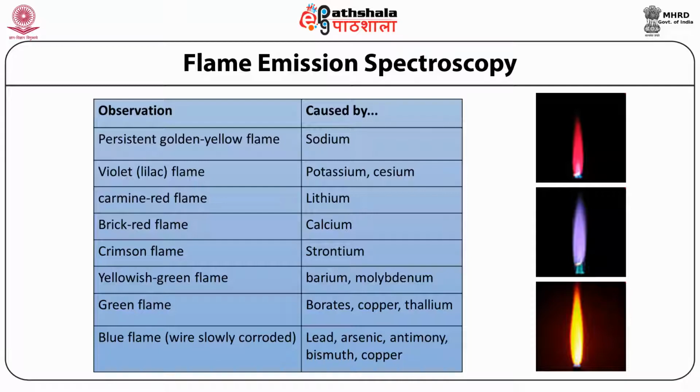From this you can make sense by looking at the flame which element is present, and the intensity of the flame can tell you the amount of the element present in it.